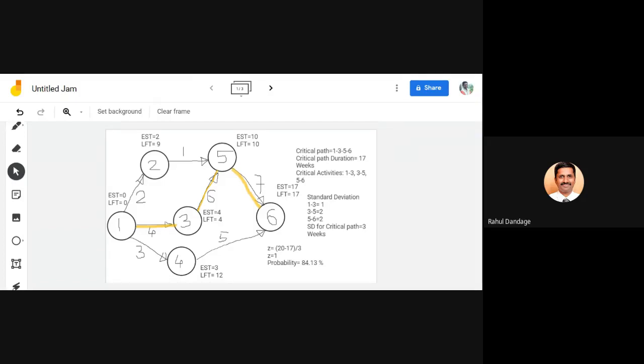So you can calculate and you can tell me the values. No need to tell the values for EFT and LST. We can directly discuss upon the values for total float.